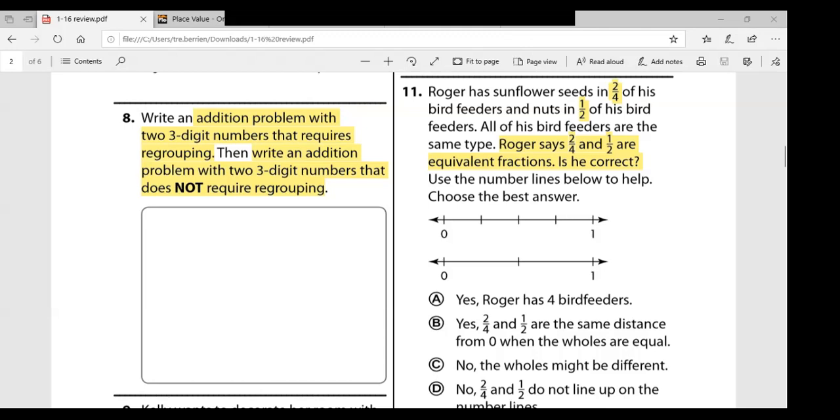Now, when we look at the second number line, we have 0, and then after 0 would be 1 and 2 parts leading up to the whole. So we know that whole would be 2 halves. In the middle would be the 1/2 after 0. If you take a look, 2/4 and 1/2 would be in the same position as each other. So that means the answer is B. Yes, 2/4 and 1/2 are the same distance from 0 when the wholes are equal. All you have to do is line it up and circle that middle section, and you will see that 2/4 and 1/2 are in the exact same position.